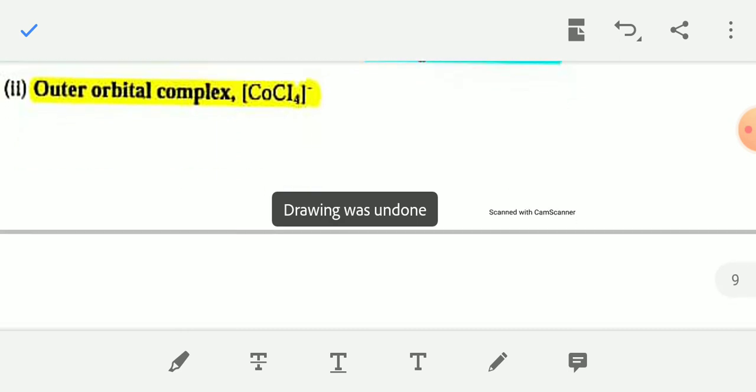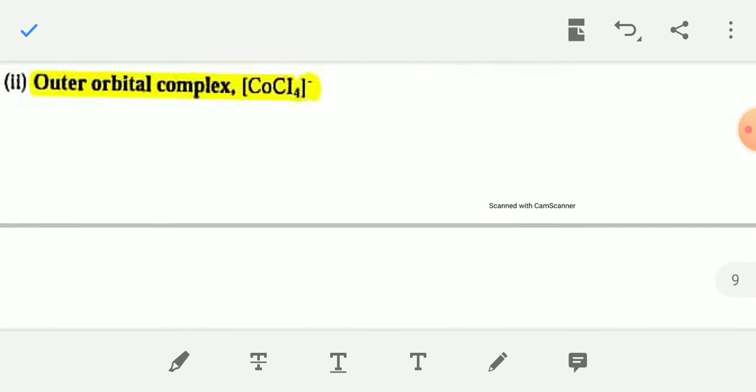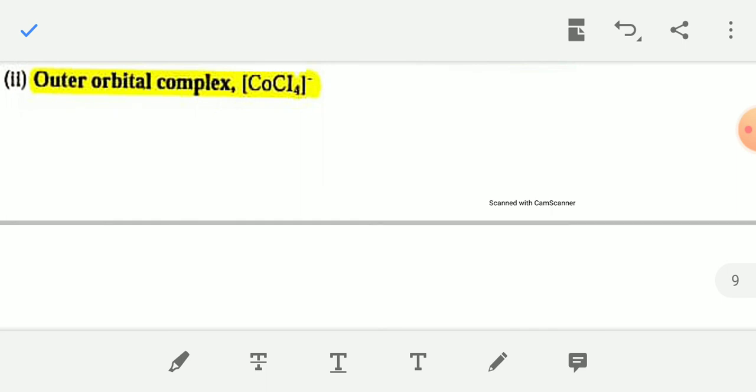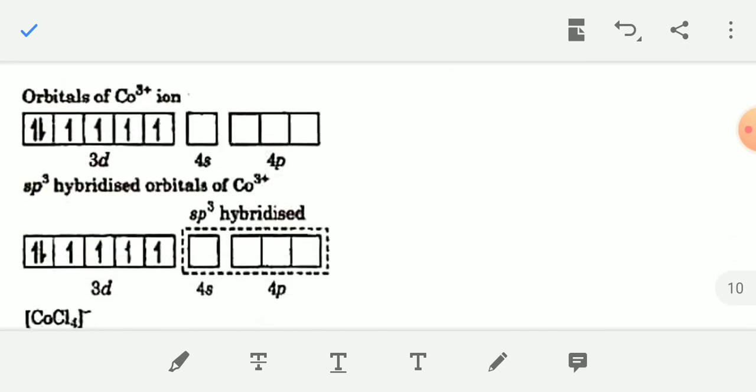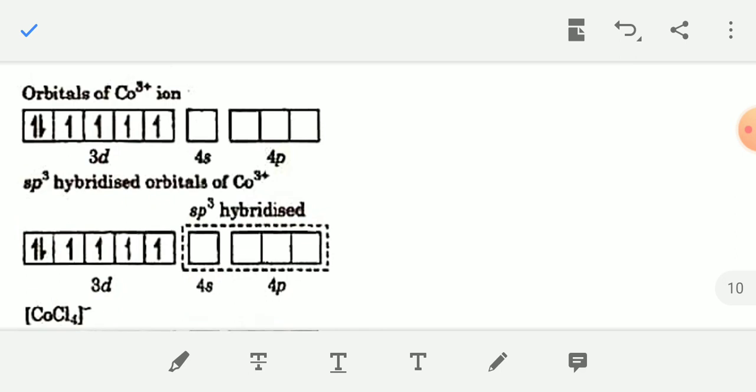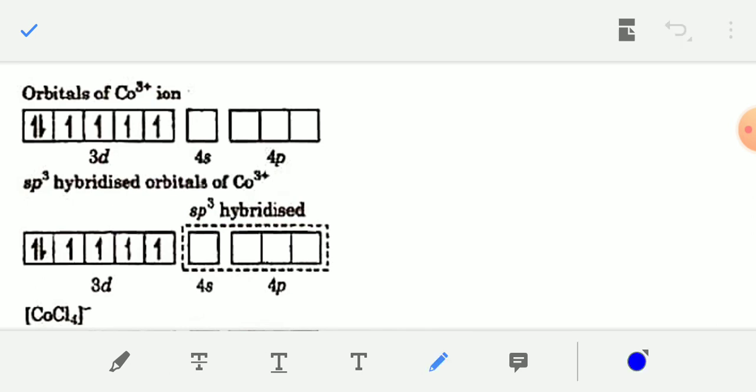Now an outer orbital complex, [CoCl4]-, cobalt tetrachloride. Four chlorides are present in this complex. Cobalt is present in the +3 oxidation state, so you have to write the electronic configuration of Co3+ ion, which is 3d6 4s0.